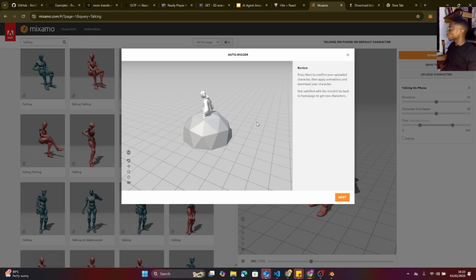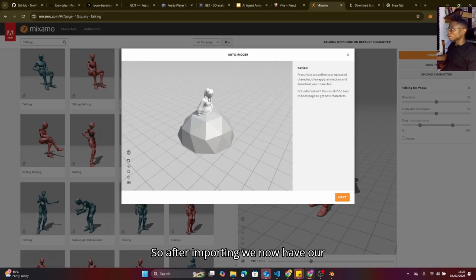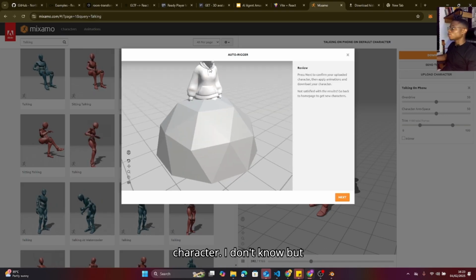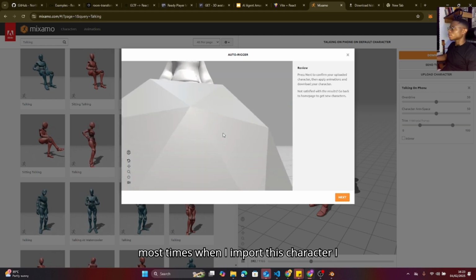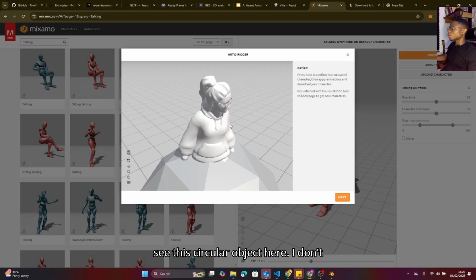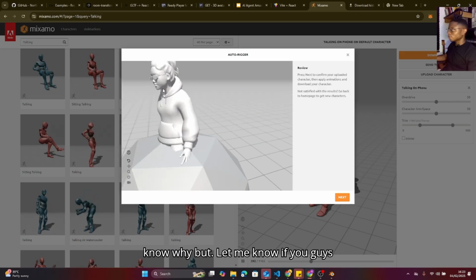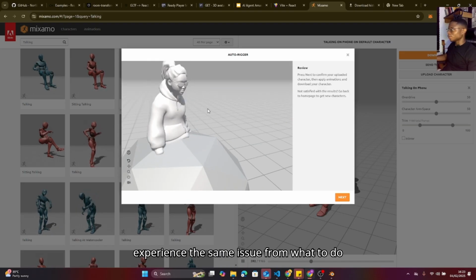So after importing, we now have a character. I don't know why, but most times when I import this character, I see this separate object here. Let me know if you guys experience the same issue. So I'm going to do next.